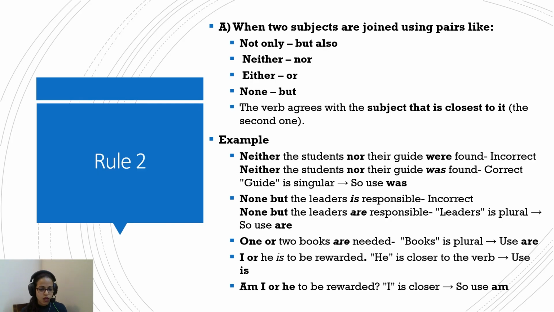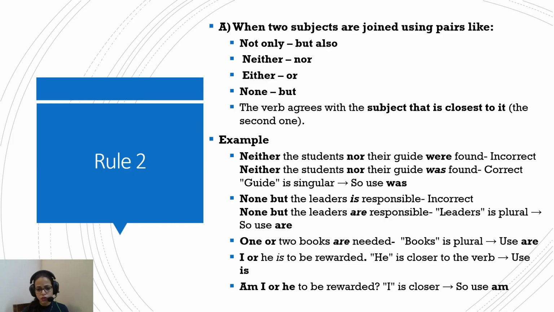So this is correct. None but the leaders is responsible. But here this leaders is closer and that is plural. So none but the leaders are responsible. So here again, we'll follow the subject that is closer because both subjects are at equal footing. One or two books are needed because books is plural and that is the closer subject. I or he is to be rewarded. Again, here he is closer and he is singular, so we follow the singular verb.